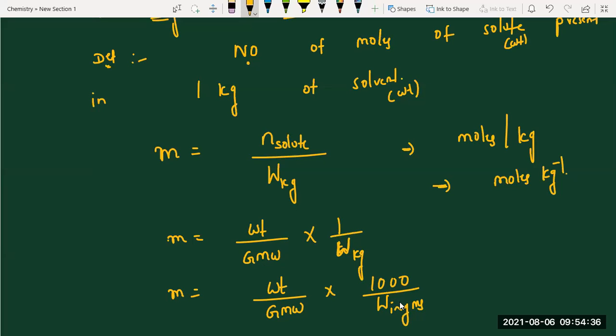If you people are confused, I am writing here: m equals W1 by M1 into 1000 by W2. Students, there may be more confusion here, but this concentration term we use many times in second year also.